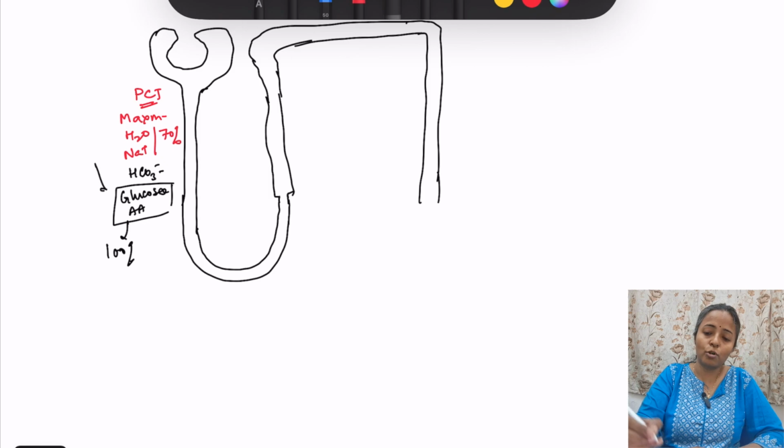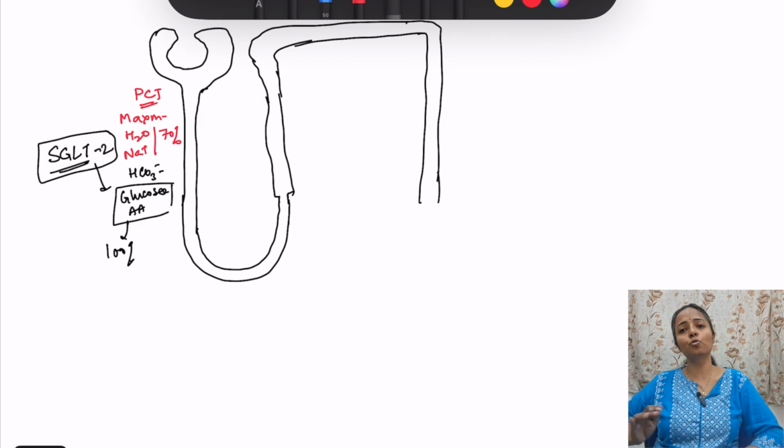This glucose reabsorption occurs because of the transporter SGLT2. Actually both SGLT2 and SGLT1 are present, but what is important for you to remember is SGLT2. For SGLT1, remember that it is present in the intestine, so glucose absorption in the intestine occurs via SGLT1, but glucose reabsorption in the PCT occurs via SGLT2. So this is about the proximal convoluted tubule.